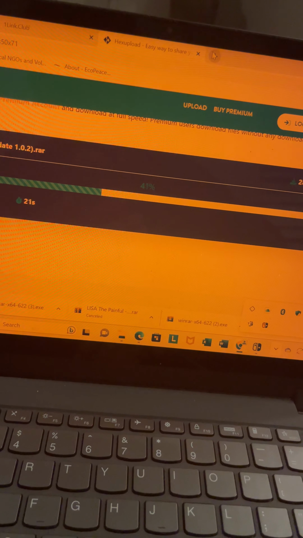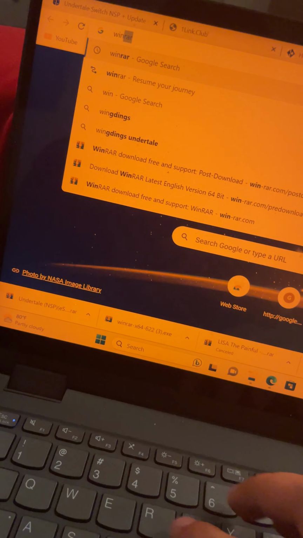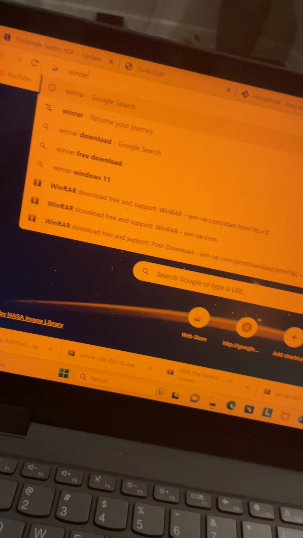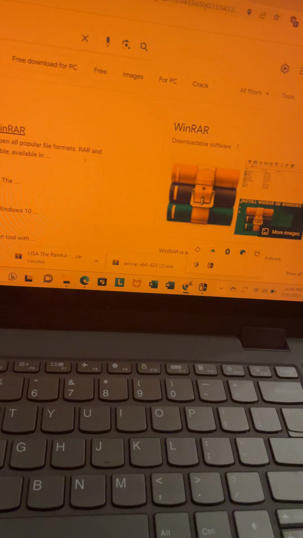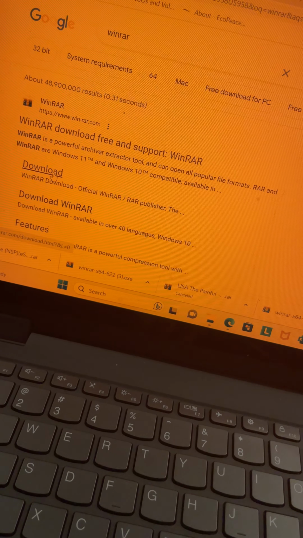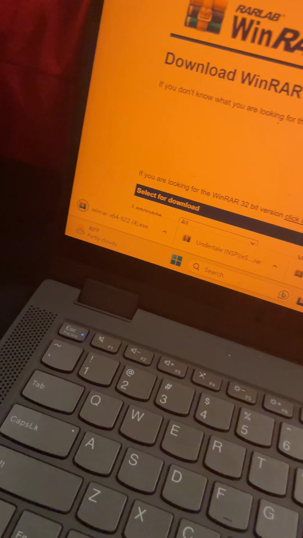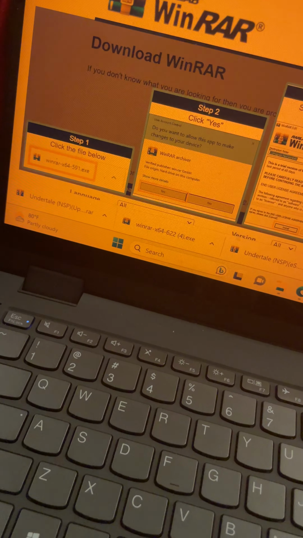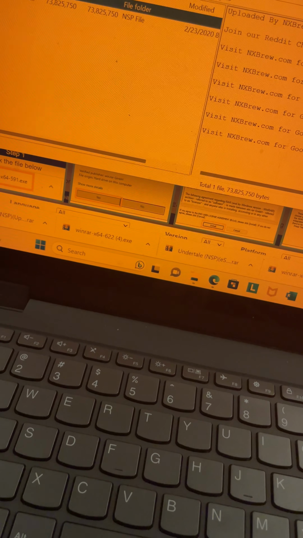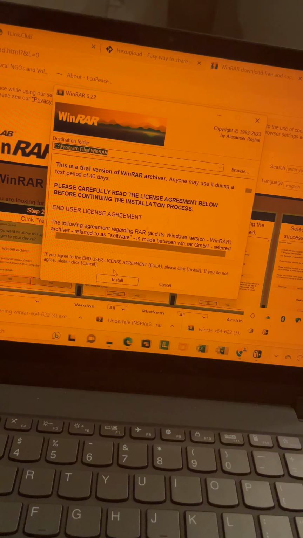And once you finish downloading those, if you don't already have it, you might want to install WinRAR. This is just a little application that lets you extract RAR files. So you're going to need that to extract your files. You just press download, click this, it's going to give you a file. You're going to click it so that you can install it. Yeah, so WinRAR. It's going to ask you, you can press yes. You're going to click install. I already have it, so I don't need to do that.